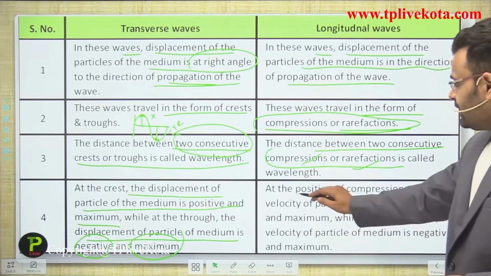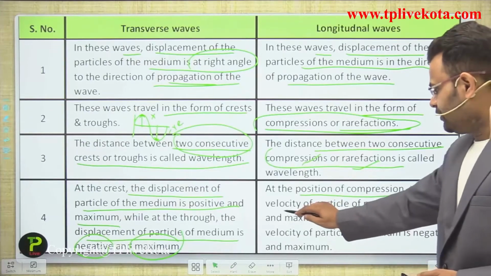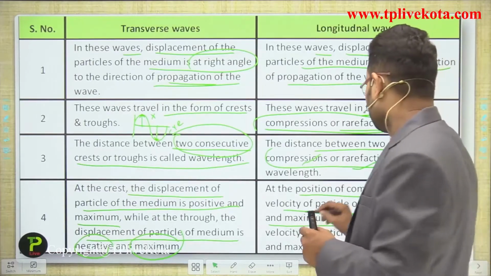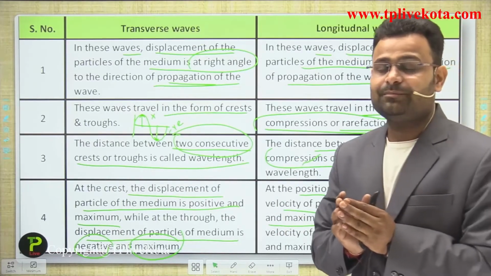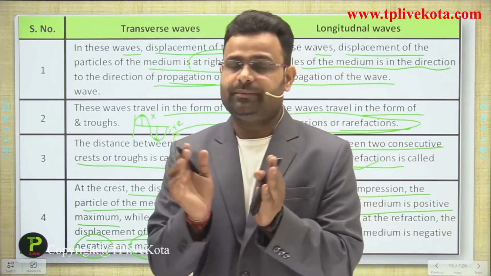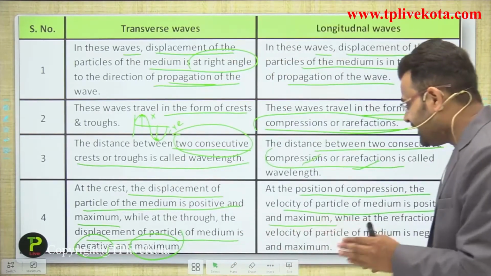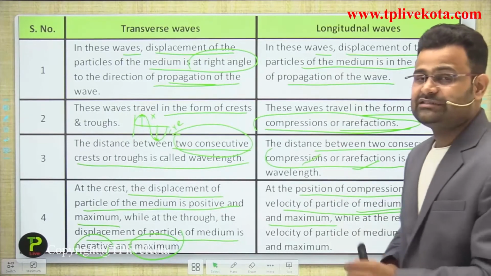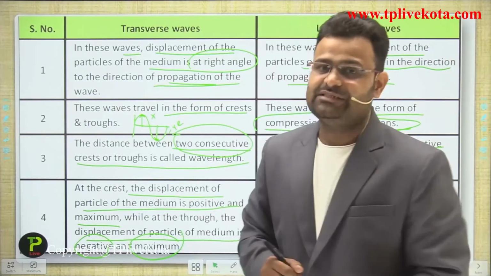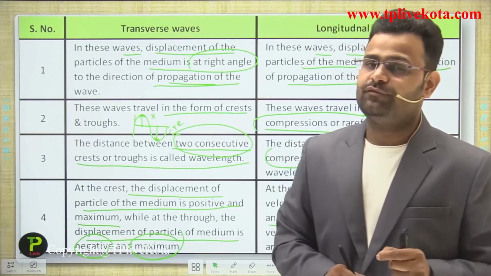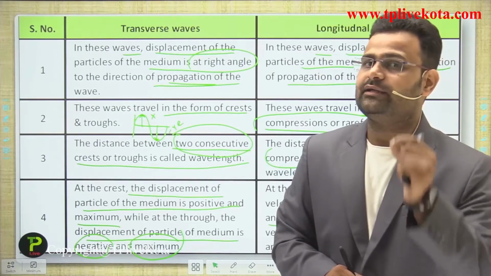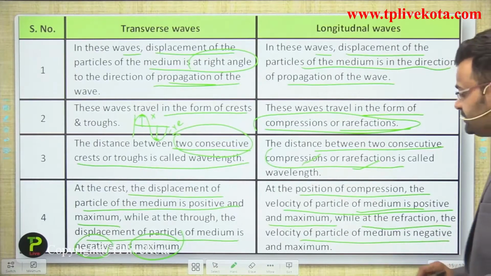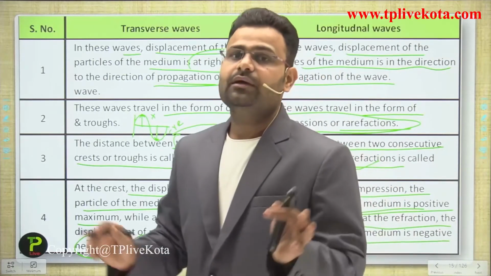Next one, at the position of a compression, the velocity of the particle of the medium is positive and maximum. What is happening in a compression, guys? In a compression all the particles are coming closer to each other. So in that condition the velocity of the particle of the medium is positive and maximum. In the condition of a compression the velocity of the particle is maximum, guys, while at the rarefaction the velocity of the particle of the medium is negative and maximum.